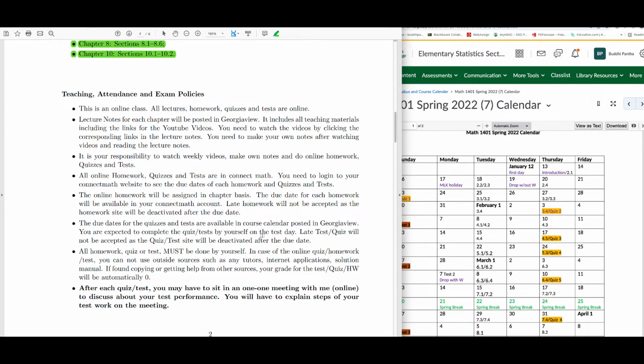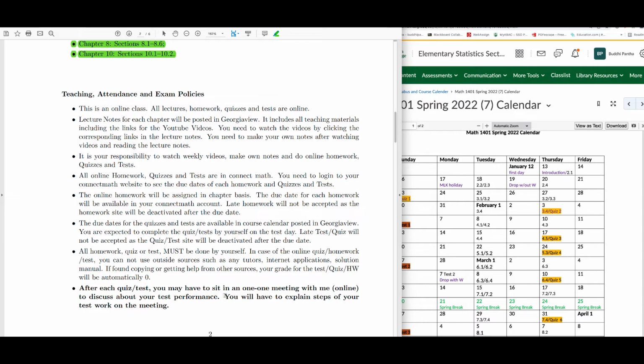Late test or quiz will not be accepted, as the quiz and test site will be deactivated after the due date. All homework, quizzes, and tests must be done by yourself. In the case of the online quiz, homework, and test, you cannot use outside sources such as tutors, internet applications, or solution manuals. So you cannot get help from anybody on your homework, test, and quiz. Okay, guys? And if I find copying or getting help from other sources, your grade for the test, quiz, or homework will automatically be 0.